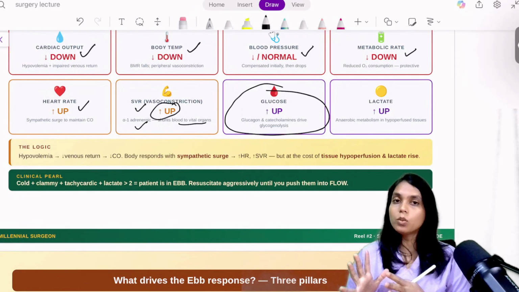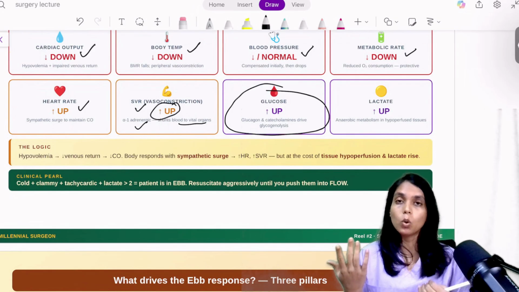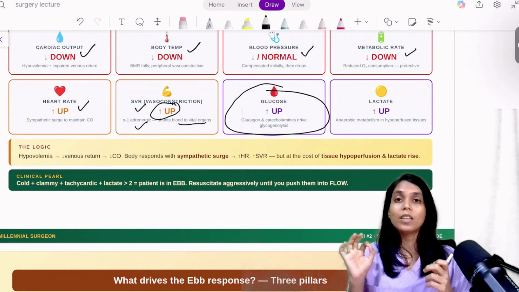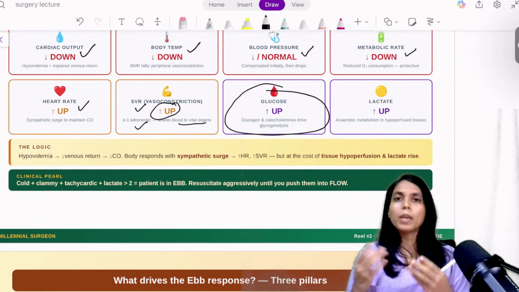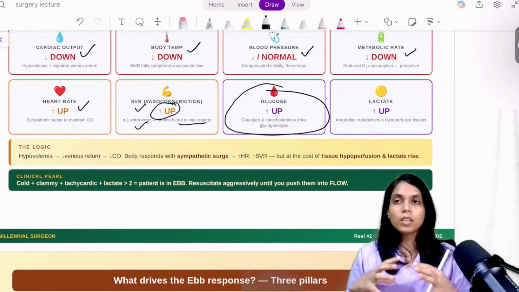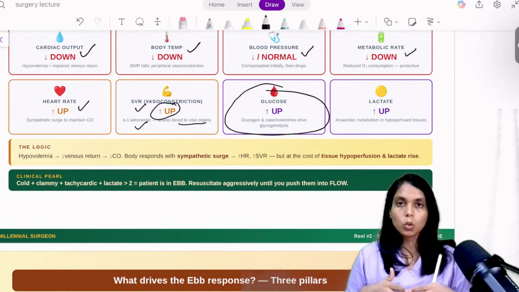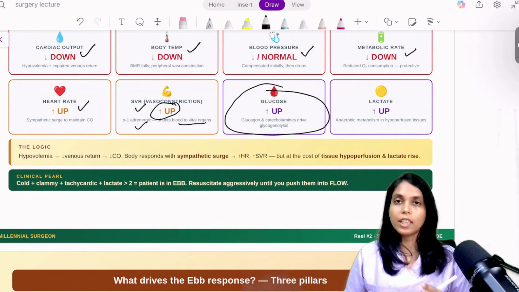Do not confuse this: if the patient is having hyperglycemia, how can insulin be low? It is called hyperglycemia of injury. Insulin will be less because the body doesn't want that glucose at the cellular level. The body wants that glucose in the blood, so that if there is some emergency, the brain, heart and some vital organs will use that glucose.